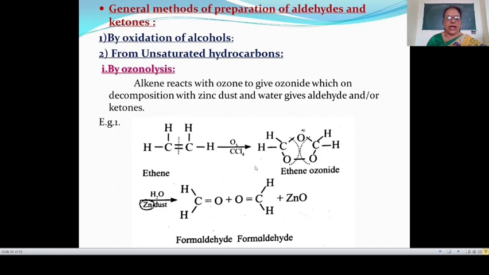Then this ethene ozonide on decomposition with zinc dust and water, here this bond breaks, here also this bond breaks, and this gives HCHO and HCHO, that is, two molecules of formaldehyde. And then this zinc and this oxygen gives ZnO. Means ethene reacts with ozone in presence of carbon tetrachloride to give ethene ozonide, and this ethene ozonide on decomposition with zinc dust and water gives formaldehyde.